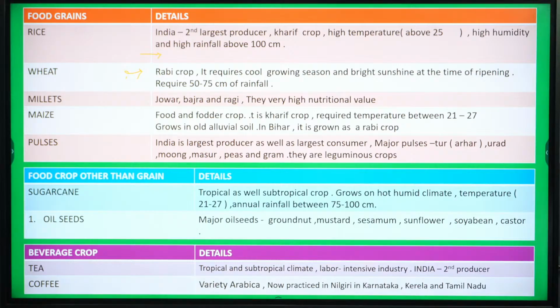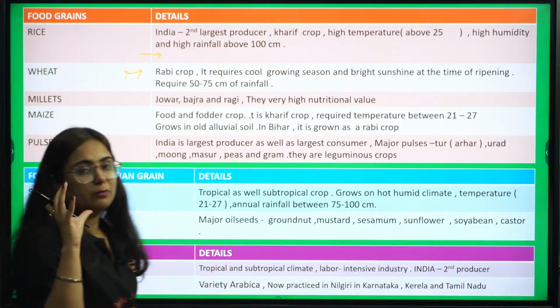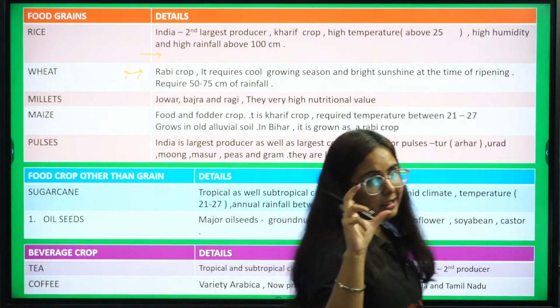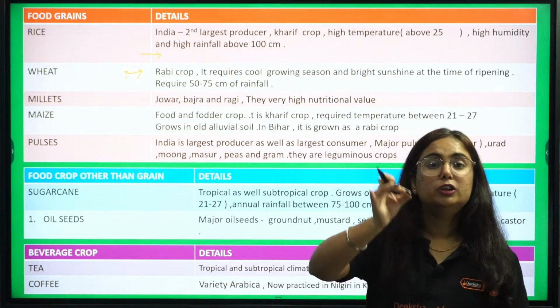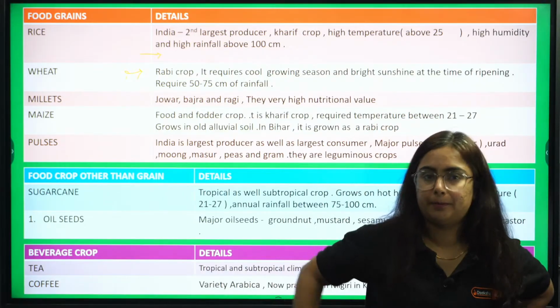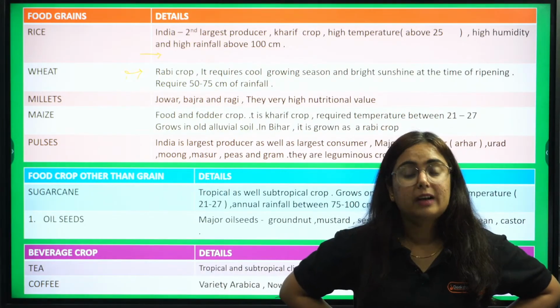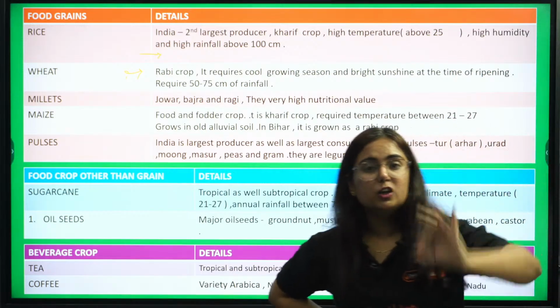Take the screenshot right now, make your own chart, just revise through it, write these points and these will be enough for you. One more major important thing, my dear students: how does the question come from this topic? Consider a 5-marker question asking you to write about the 2 major crops of India. Okay, pay attention. Write about the 2 major crops of India.